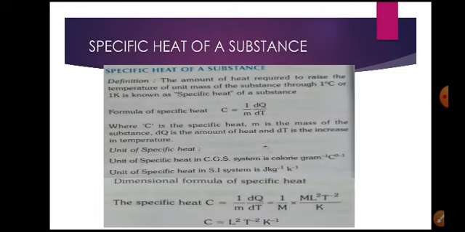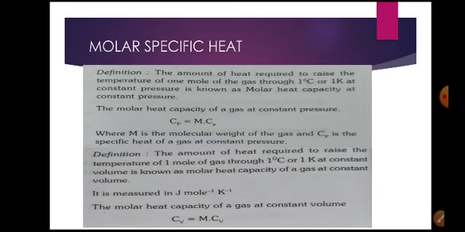So if we are heating a substance or 1 mole of gas, then it takes some amount of heat. The quantity required to raise the temperature by 1 degree is called the molar heat capacity. How much heat it takes is called the heat capacity.